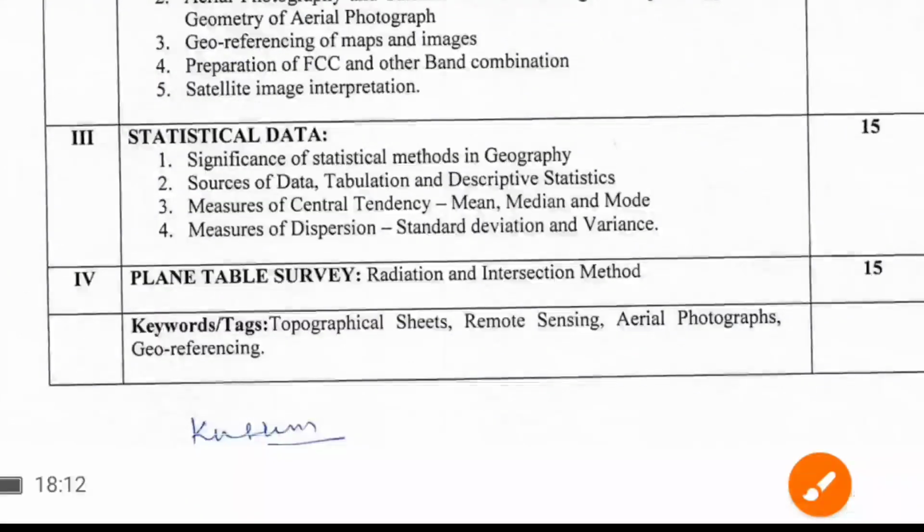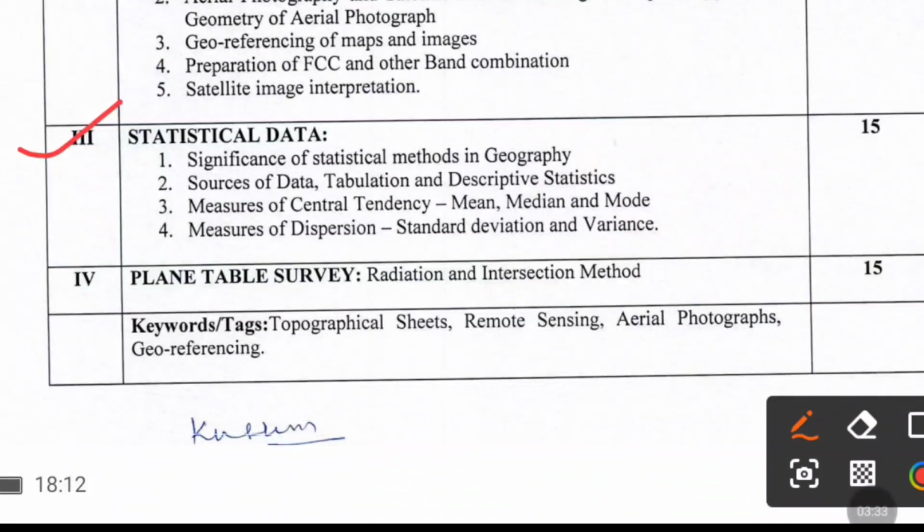The third unit is statistical data, significance of statistical method in geography, source of data, tabulation, descriptive statistics, measures of central tendency, mean, median and mode, measures of dispersion, standard deviation and variation.